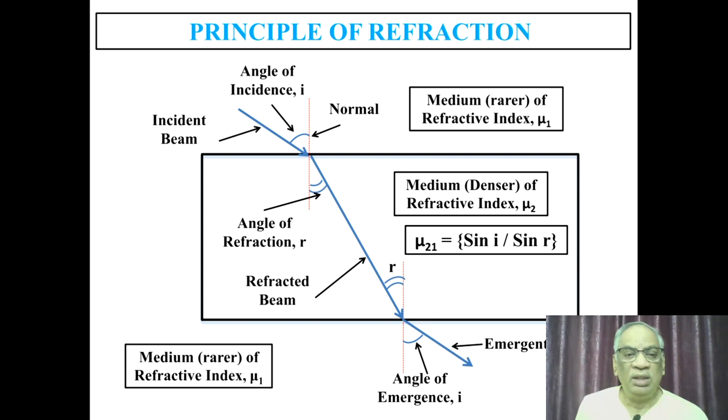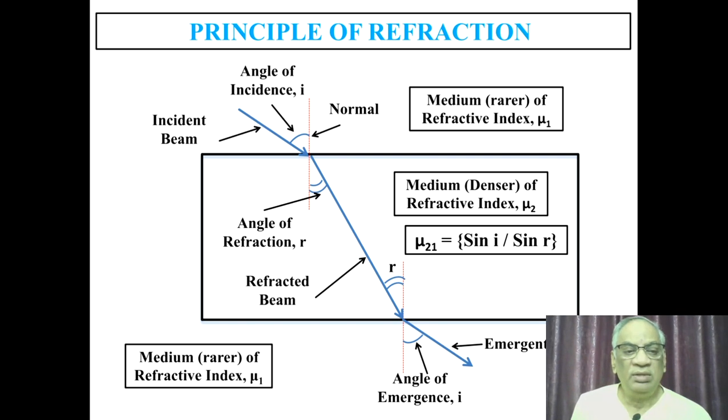So the air is the rarer medium and glass is the denser medium. So the incident beam is coming from a rarer medium and entering into a denser medium at an angle of incidence I. Because it entered into a denser medium, the refracted beam deviates from its original path and bends towards the normal with an angle of refraction R.